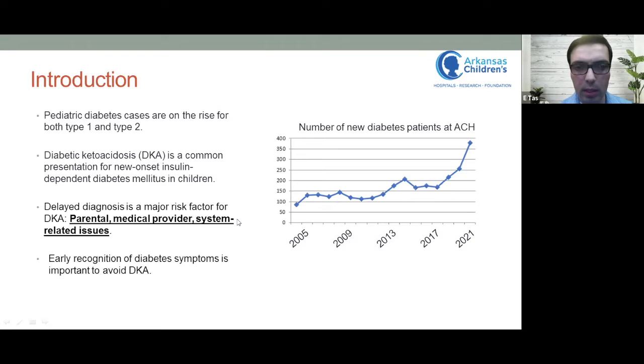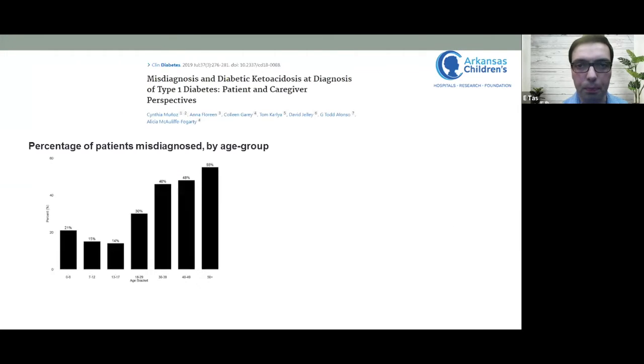DKA is a common presentation for new onset insulin-dependent diabetes for both type 1 and type 2, and delayed diagnosis is the major risk factor, and there are certain factors that affect the delayed diagnosis, such as parental factors, medical provider factors, or system-related issues. But early recognition of diabetes symptoms is important to avoid DKA admissions.